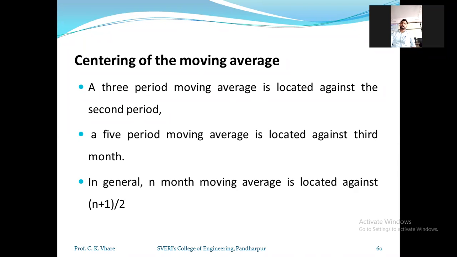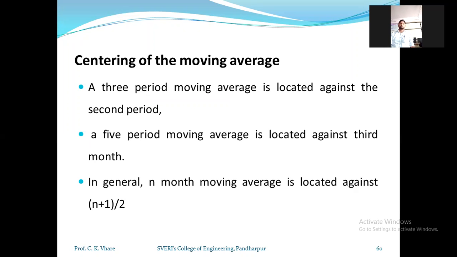In that, write down: a 3-period moving average is located against the second period.